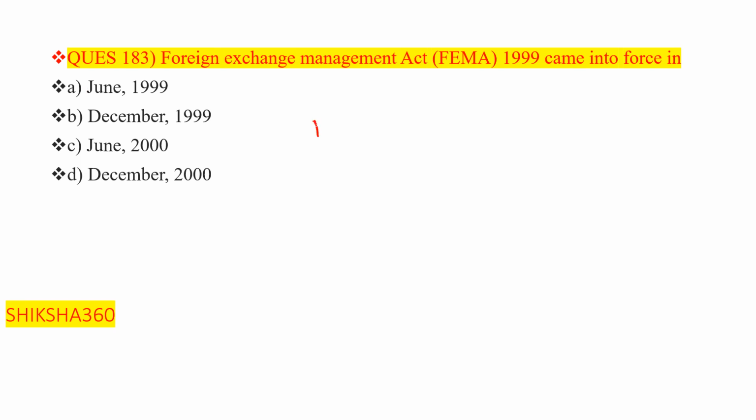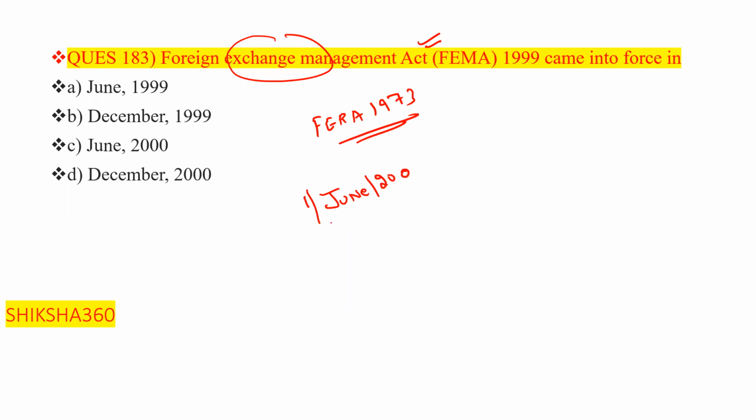Earlier we had FERA 1973, the Foreign Exchange Regulation Act. Now we have the Foreign Exchange Management Act, that is FEMA 1999, which came into force with effect from 1st of June 2000. So option C is the answer, that is June 2000. This is a regulatory law.